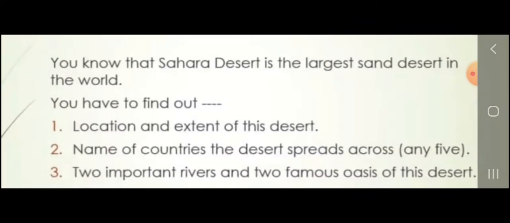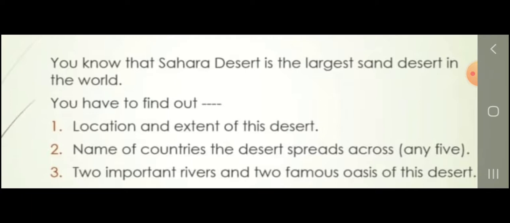Clear? Now children, here about the Sahara desert. As you know, the Sahara desert is the largest desert in the world. For that you have to find out first the location and extent of this desert. Which desert?